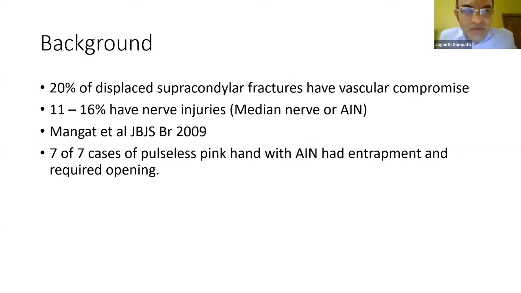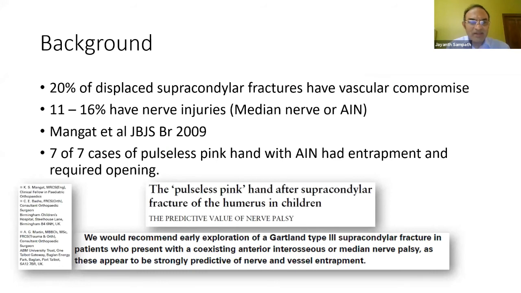So the background is that 20% of displaced supracondylar fractures have vascular compromise. About 11 to 16% of them have nerve injuries. So there was this paper from Mangat et al. From Birmingham Children's Hospital in the UK, published in JBJS 2009. And they said that if you have a pulseless pink hand, but with a median or anterior interosseous nerve palsy, you have to open it.